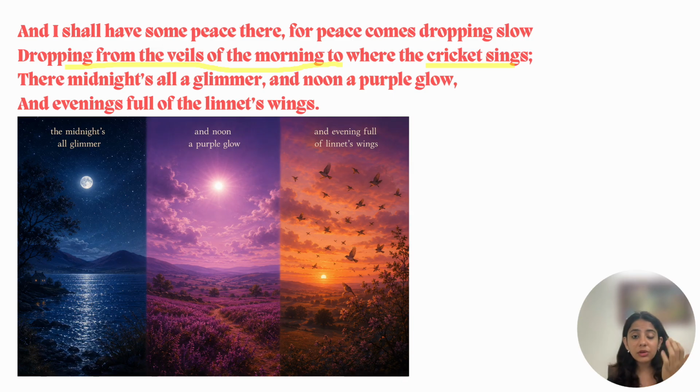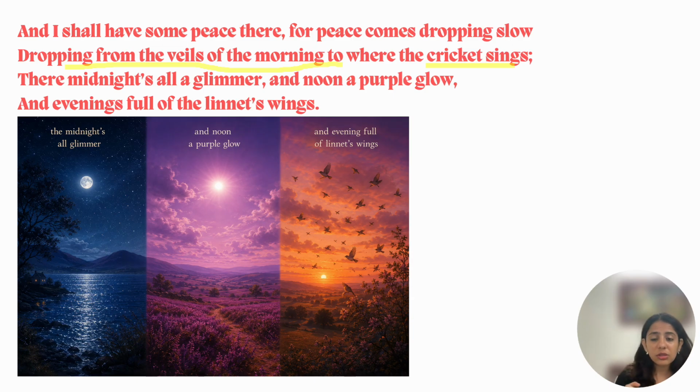Okay, and continuing on that, the poet describes 3 more times of the day, that is their midnights all a glimmer, noon a purple glow, and evenings full of linnet's wings. What is that? A sequence. You see the sequence that further emphasizes on the importance of the daydream to the speaker. How he is daydreaming, कि जो रात रहेगी बिल्कुल ही तारों वाली ग्लीमरी रहेगी, जो नून रहेगा वो ऐसे रेडिश सा हो जाएगा, पर्पल ग्लो हो जाएगा, और जो शाम रहेगी वो मुझे लिनेट is a bird by the way.